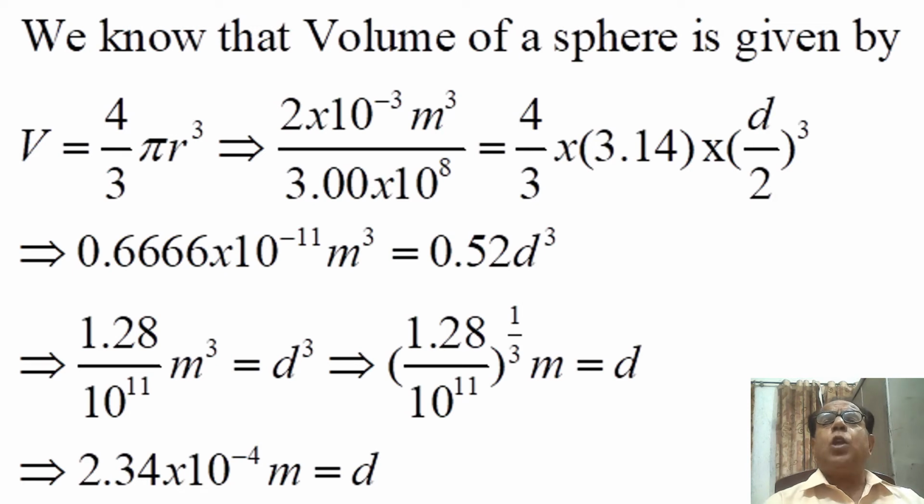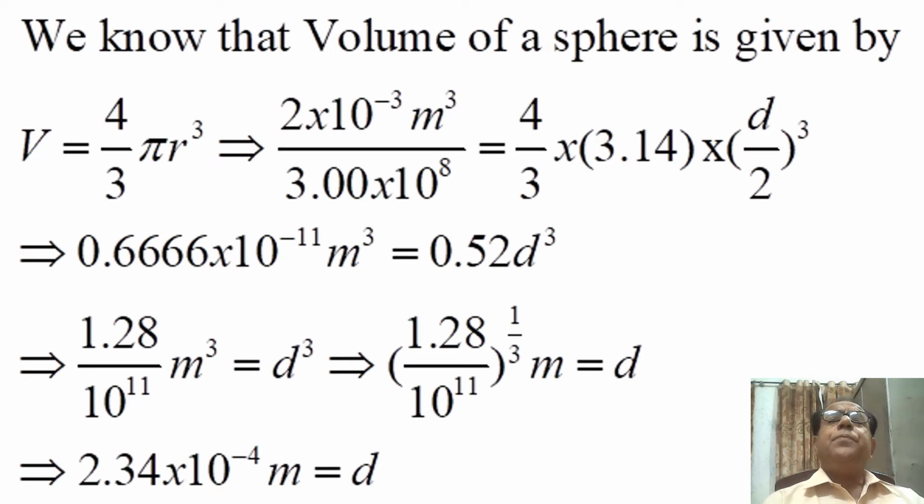We know that the volume of a sphere is given by V equal to 4 by 3 pi r cube. In the next step, we are just putting the values in this formula, because volume is given, in the sense that we have assumed 2 liters.